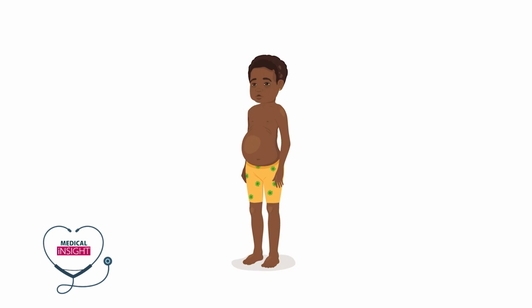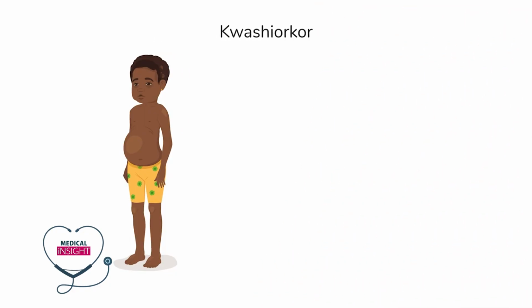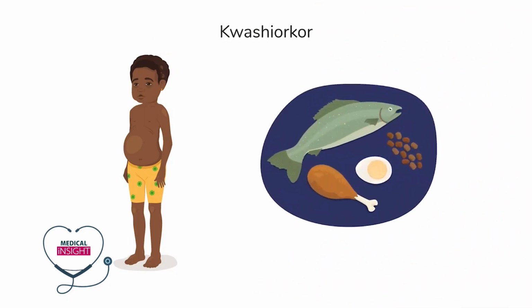Severe and continuous malnutrition can lead to kwashiorkor or marasmus. Kwashiorkor is caused by a severe lack of protein. This is often because the child is not eating enough protein, but can be made worse by absorption difficulties if the child has measles or diarrheal illnesses.